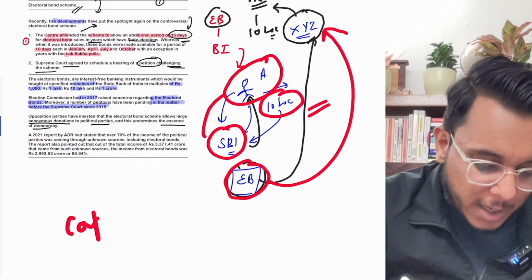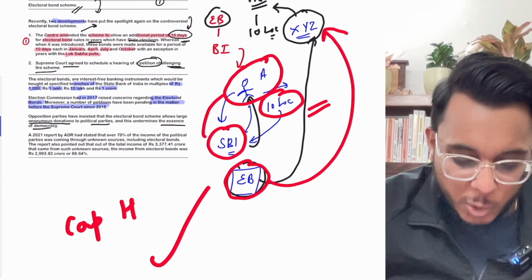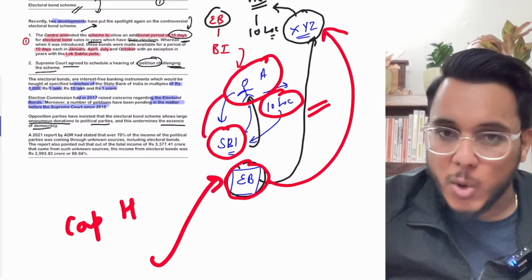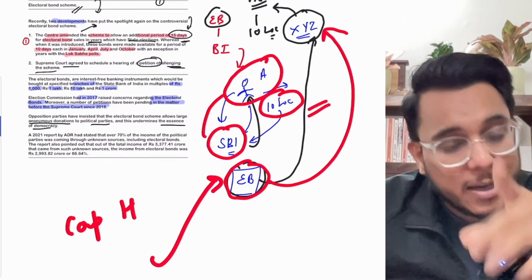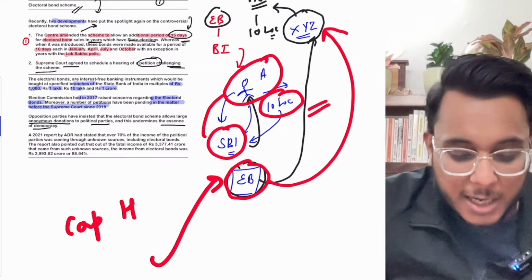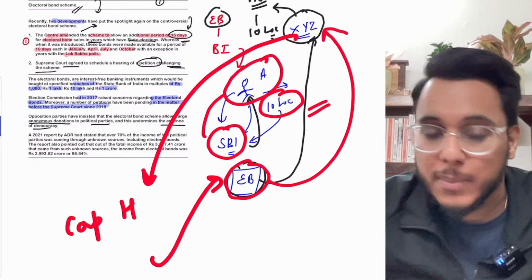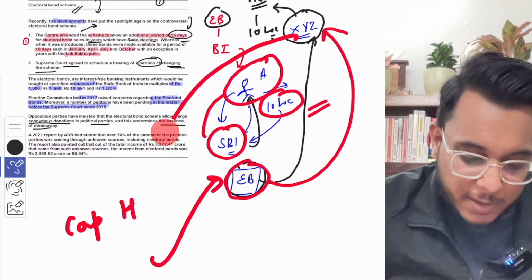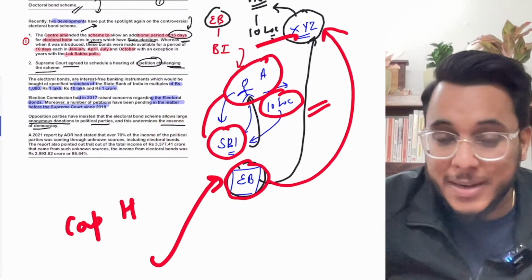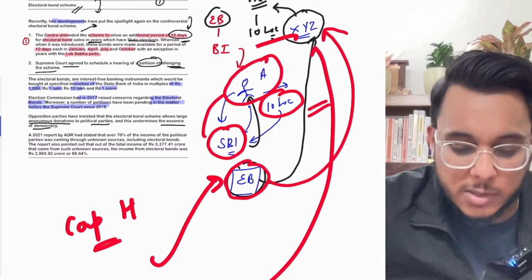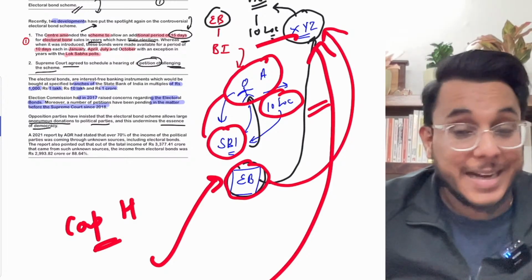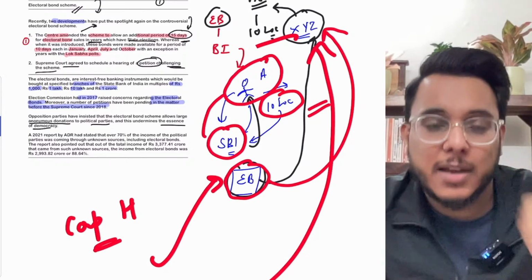What can happen? Any corporate house can donate 100 crore rupees to a political party, and the corporate house might expect that the government will bring a favorable policy for that corporate house when they come into power. Now guys, nobody can know that the corporate house is actually sponsoring the political party, and the political party might actually be working for them.